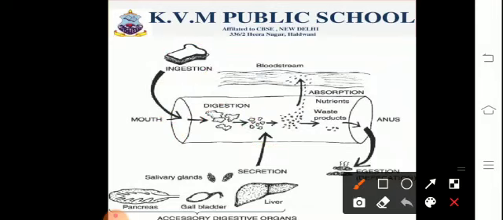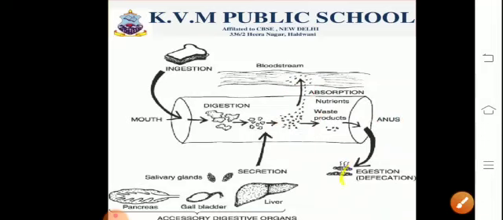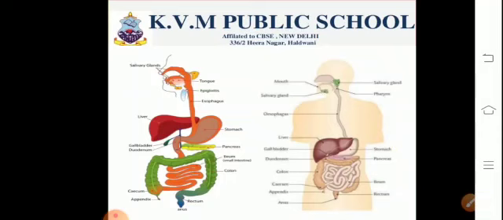Now, after the food has got digested, it will get absorbed and assimilated to various body parts where it will be utilized as ATP, the energy currency, to provide energy for carrying out the various metabolic activities. The remaining waste, as we can see, is moving to the large intestine, the rectum, and then finally through the opening that is the anus. It will help to carry out the egestion of the waste, which is also referred to as the process of defecation.